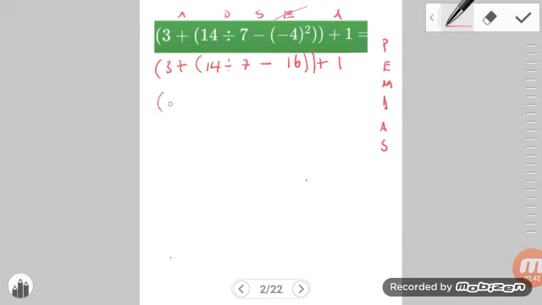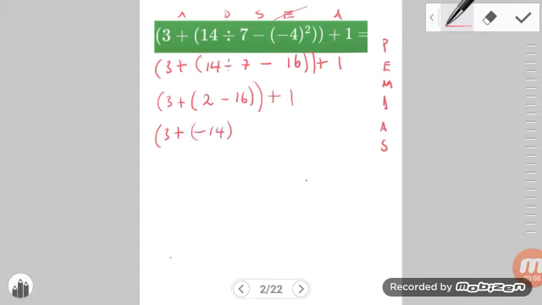This is going to be outer bracket 3 plus inner bracket 14 divided by 7 is 2, subtract 16, close the inner bracket, close the outer bracket plus 1. All right, so the problem has been drastically reduced almost down to nothing. So we have the outer bracket here, 3 plus inner bracket 2 subtract 16 is -14.